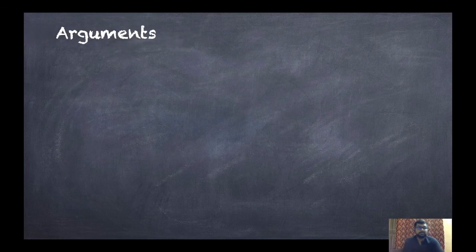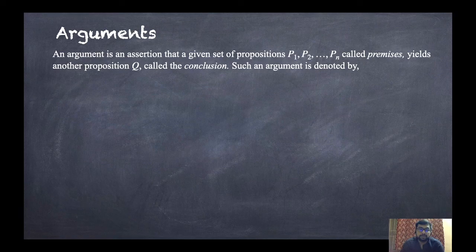Now, what are arguments? An argument is an assertion that a given set of propositions P1, P2 up to Pn, called premises, yields another proposition Q, called the conclusion. Such an argument is denoted by this. Here P1, P2 up to Pn are all propositions, and the left portions are called premises, and Q is also a proposition, and it is called the conclusion. So the left ones are premises and the right one is the conclusion.